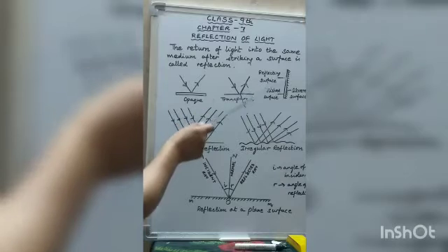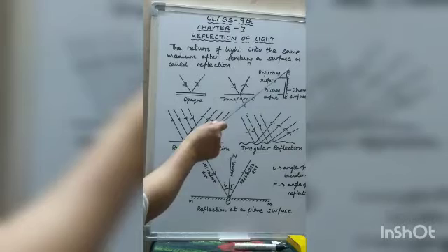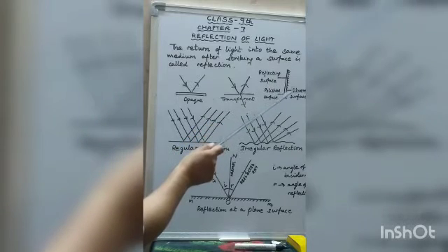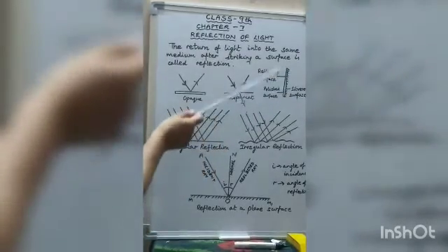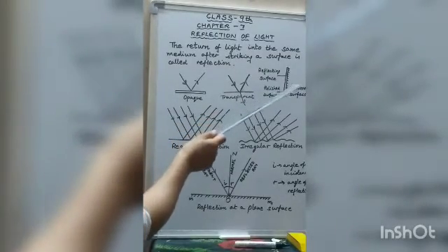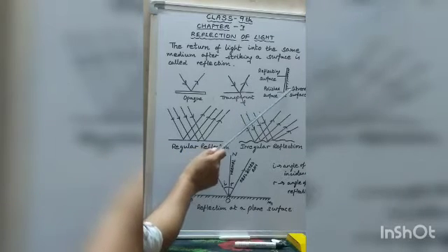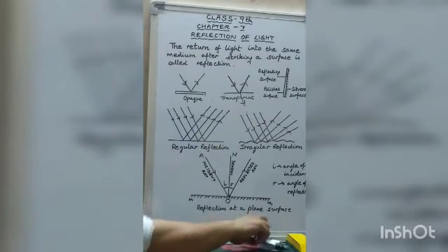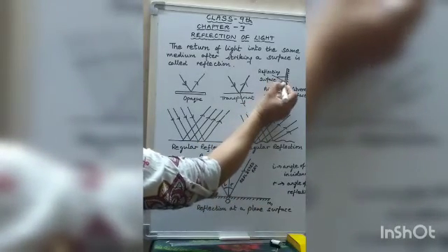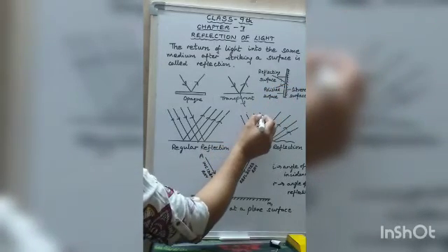The front surface is polished and the back surface is silvered, and the silvered surface is further coated with some opaque material so as to protect the silvering on it. Now the light enters from the side of the polished surface and is strongly reflected from the silvered surface. Suppose a ray of light is falling on it. So it is reflected back from the silvered surface.